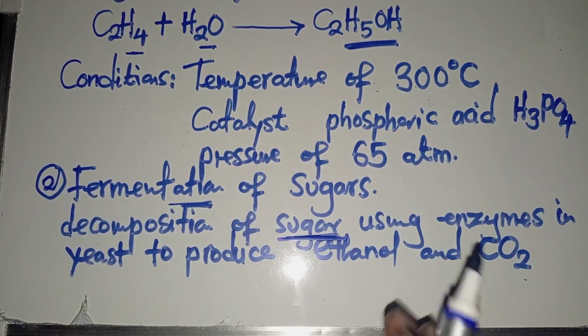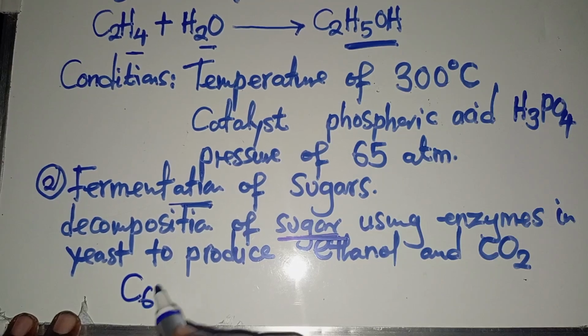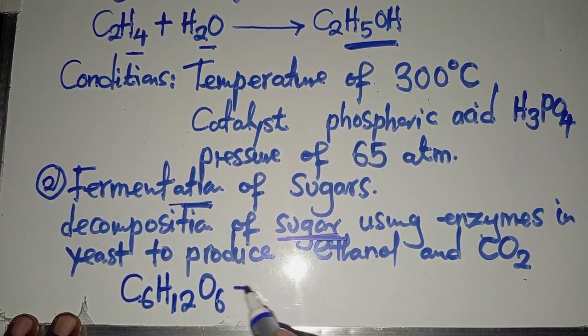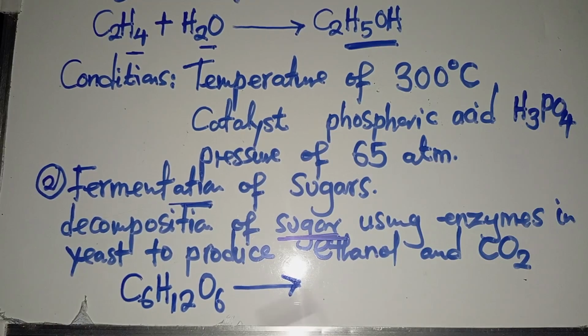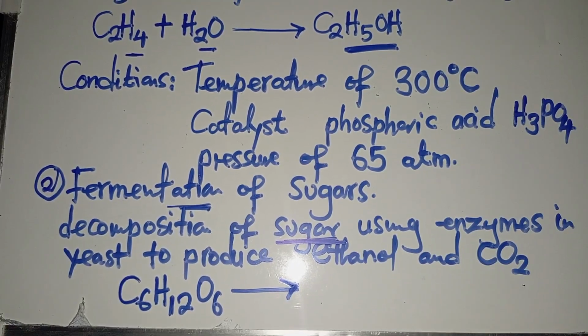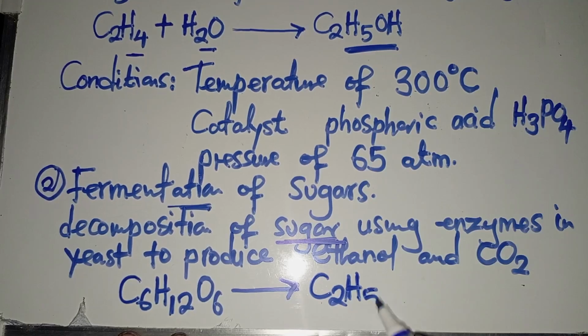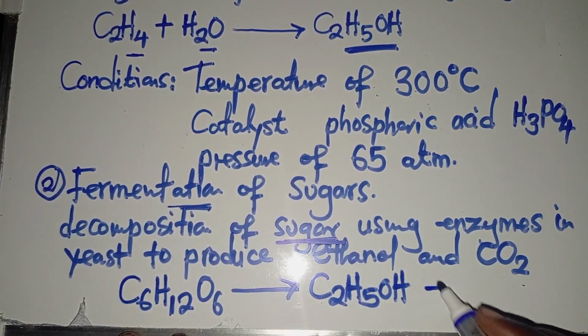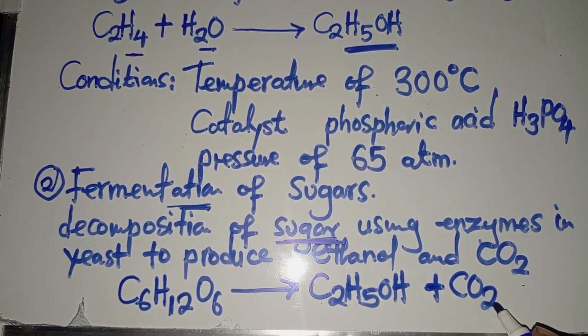So what we are actually saying is that when glucose ferments, you are able to agree with me that what will happen is that we are going to produce ethanol, plus carbon dioxide. This is going to be produced. So you need to understand the conditions that need to be there for this type of reaction to occur. That is what I want us to continue from.